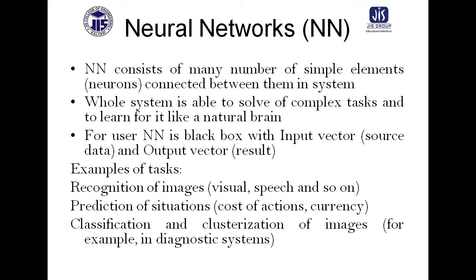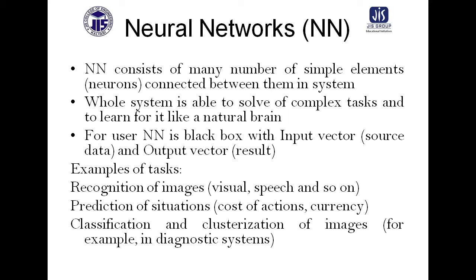This is the concept from biological neurons connected in the system. The whole system is able to solve complex tasks and to learn like a natural brain. For the user, a neural network is a black box with an input vector and some output vector.